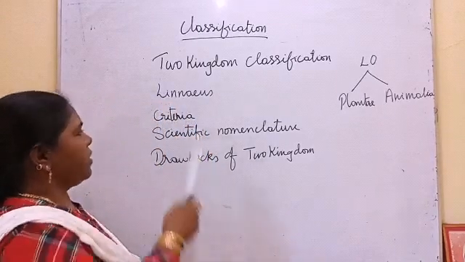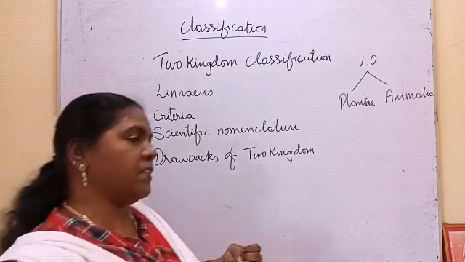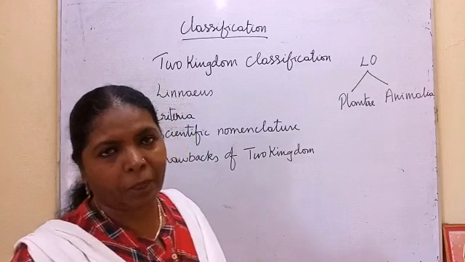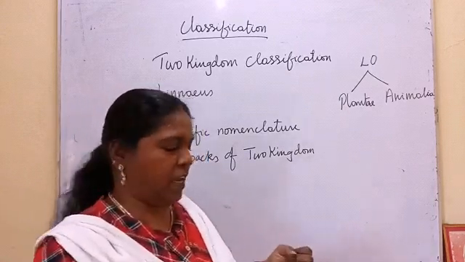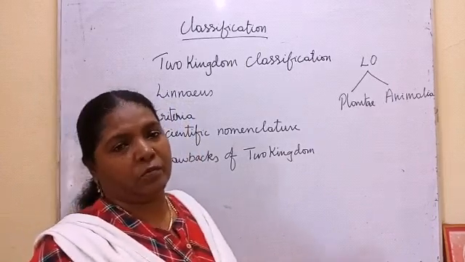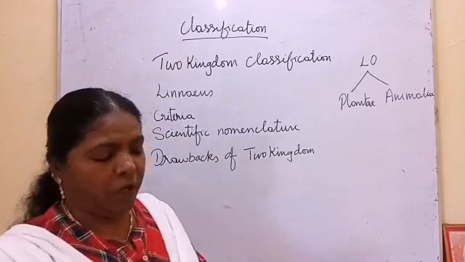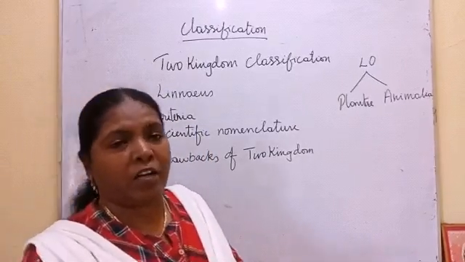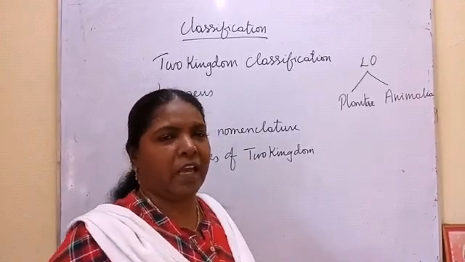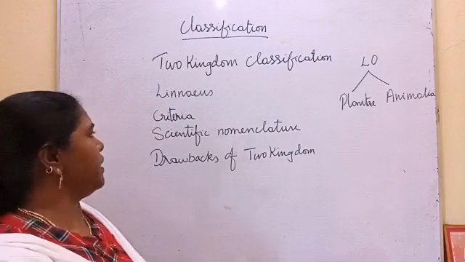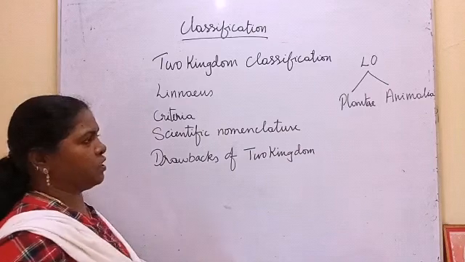Then what are the criteria he has taken? He has taken the criteria as external morphology, natural characters, externally what are seen. Then cellular, whether it is unicellular or multicellular, and if multicellular, whether they are autotrophic or heterotrophic. Nutrition he considered. So all these characters he has taken as criteria to form his two kingdom classification.